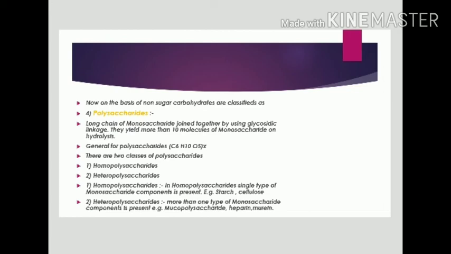Now what do you mean by homopolysaccharides? In homopolysaccharides, single type of monosaccharide component is present. Example, starch, cellulose. Heteropolysaccharides. In heteropolysaccharides, two type of monosaccharide component is present. Example mucopolysaccharides, heparin and murin.